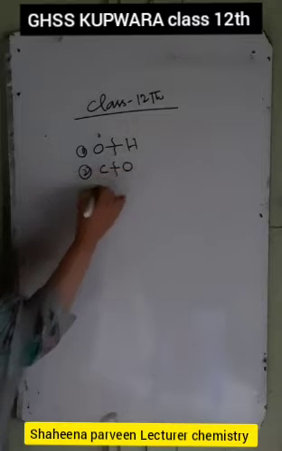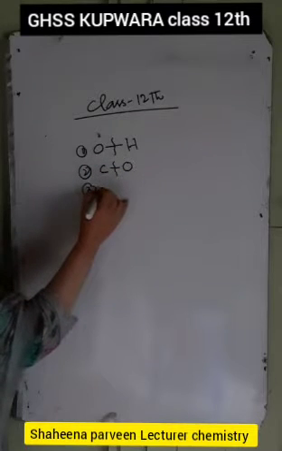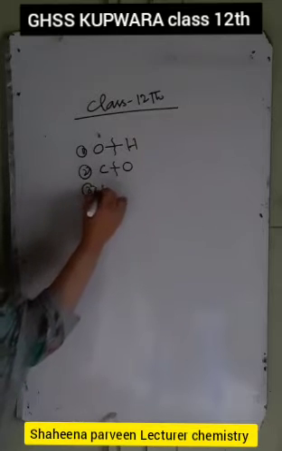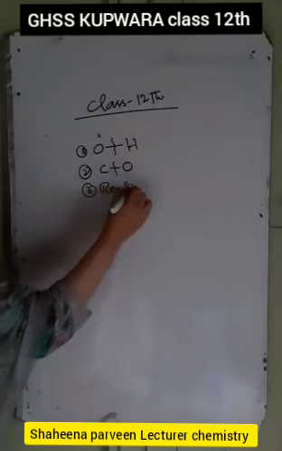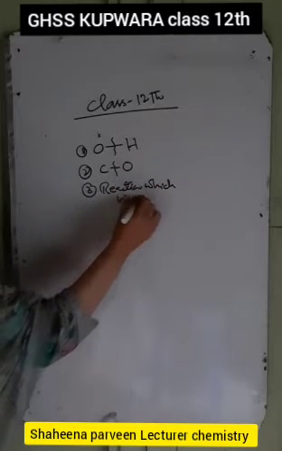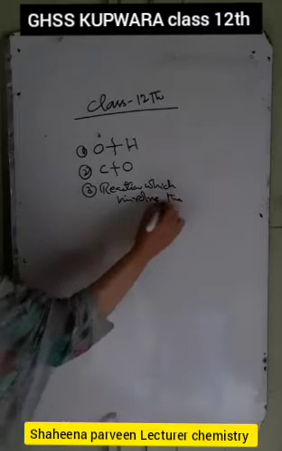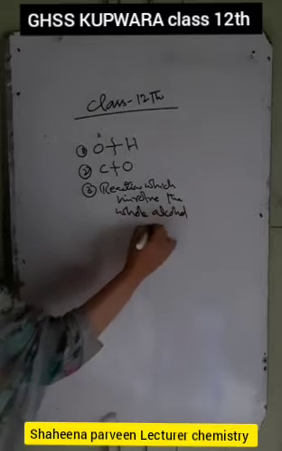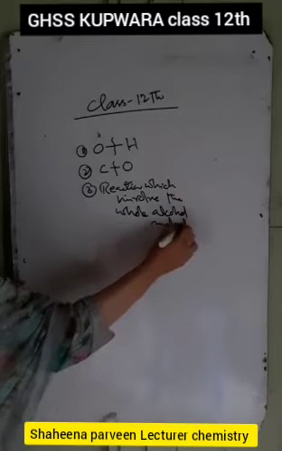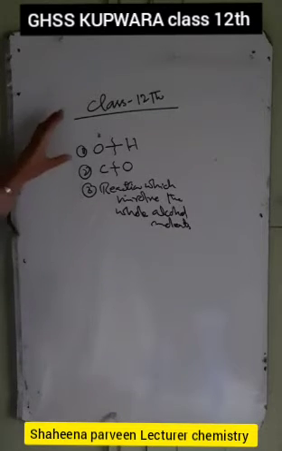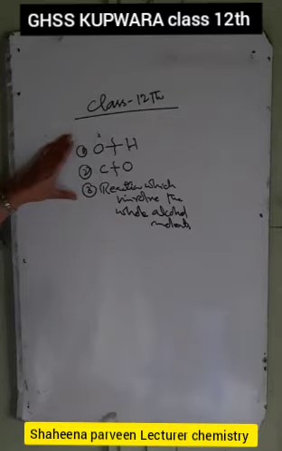Number third, we have the reactions of the whole molecule of the alcohol, reactions which involve the whole alcohol molecule. So our today's topic is the chemical properties of the alcohols. We have the alcohols, they show the following three types of chemical properties.